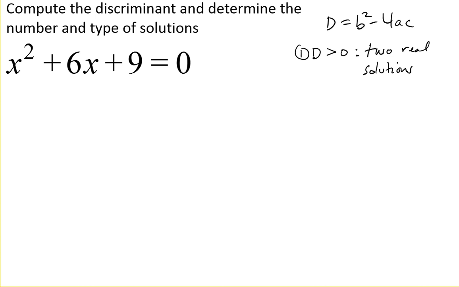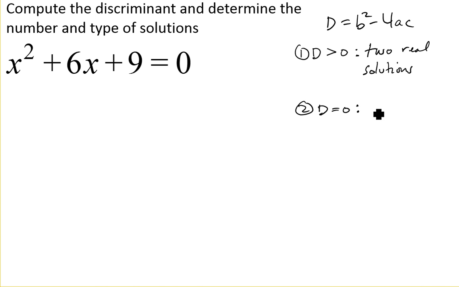minus. Now another thing that might happen when we compute the discriminant is that we might get 0. So in that case we'd have a negative b plus or minus a square root of 0 over 2a. Well, the square root of 0 is 0, and having negative b plus 0, that's just negative b. Negative b minus 0, that's just negative b. So I end up getting the same thing. In other words, the plus or minus does not give me two different solutions.